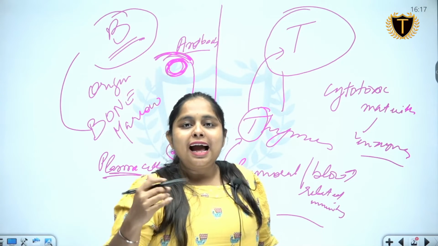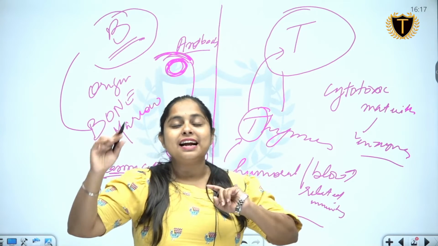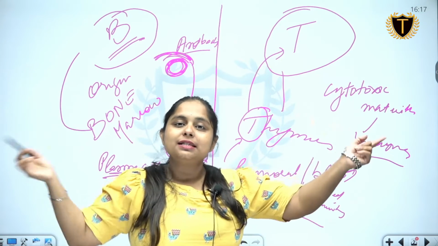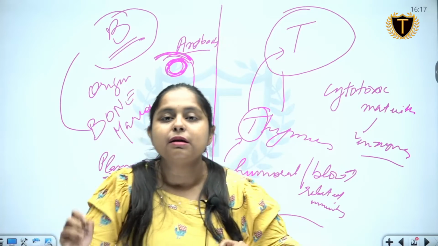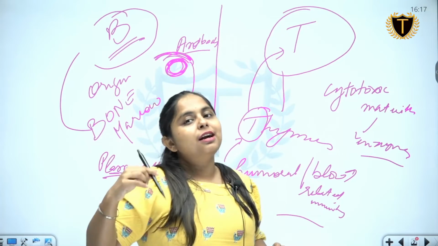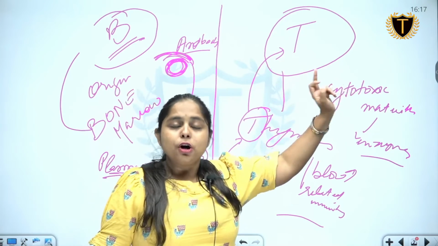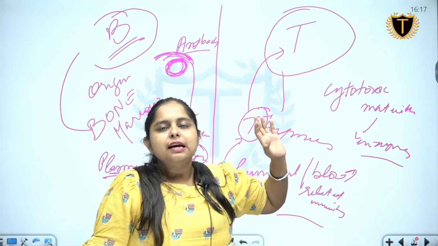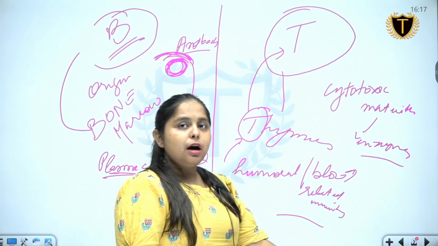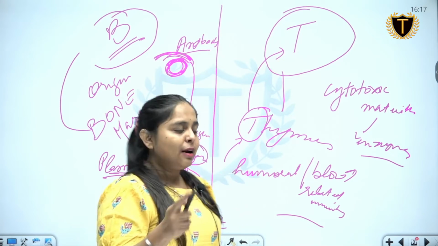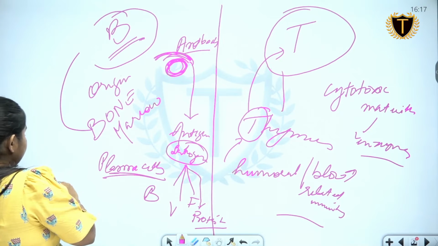So the T acts as a telephone. The T is sending messages to other cells of the body to start generating immune mechanism, because the body is under attack from some antigen, and that is the role of T cells. And this is how you can distinguish between a T cell and a B cell. So they have surface antibodies.